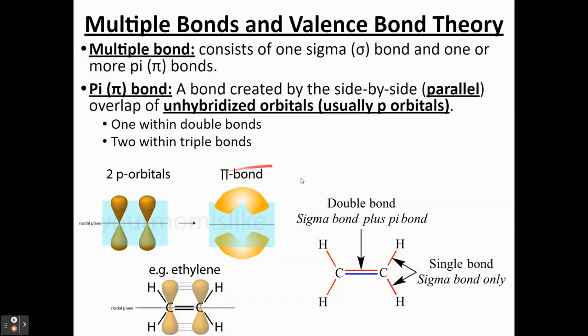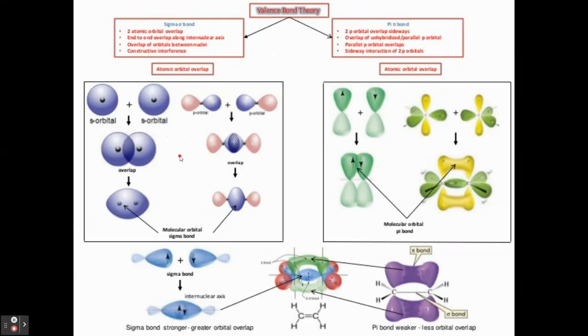But then as soon as we jump into multiple bonds, within there, one is a sigma bond and the other is a pi bond, which is the indirect overlap made from unhybridized orbitals that are typically going to be p orbitals that are unhybridized. So within a double bond, you have one pi bond. Within a triple bond, you have two pi bonds, as we saw earlier.